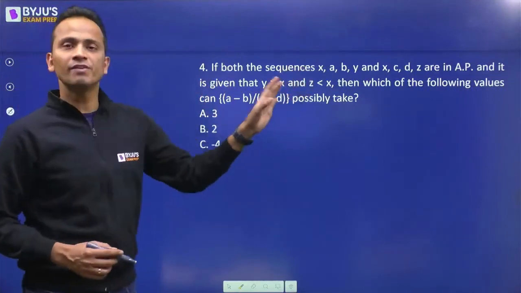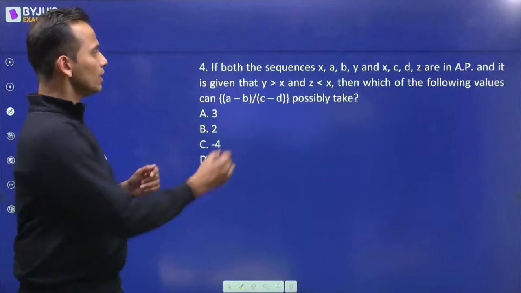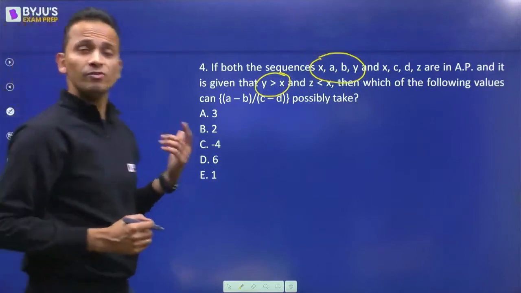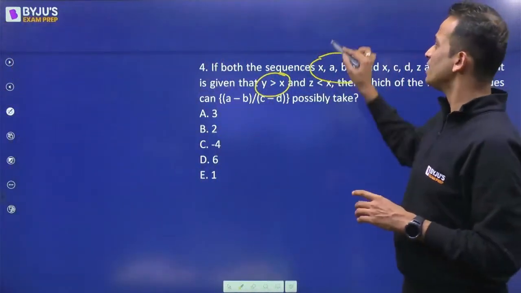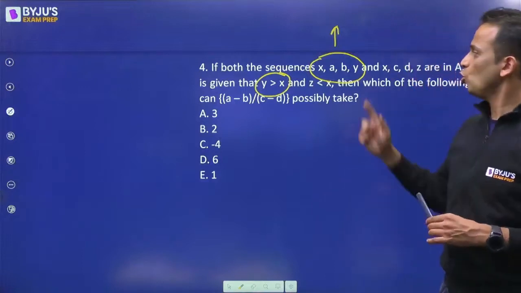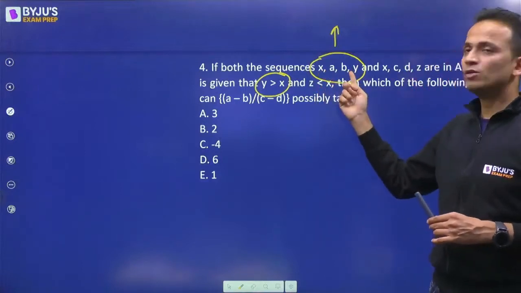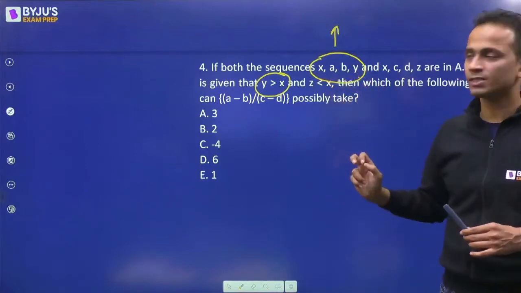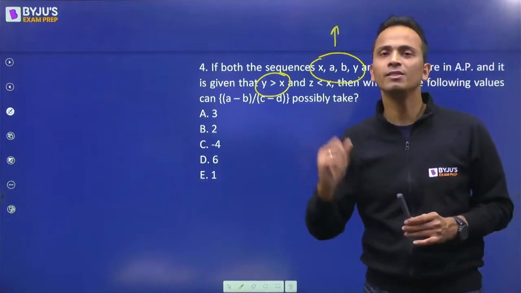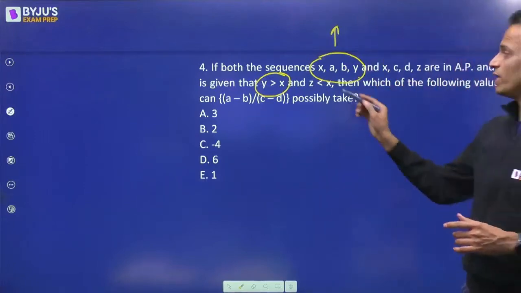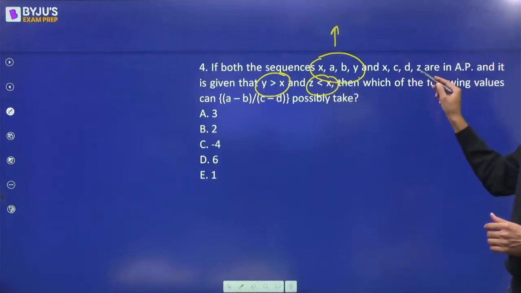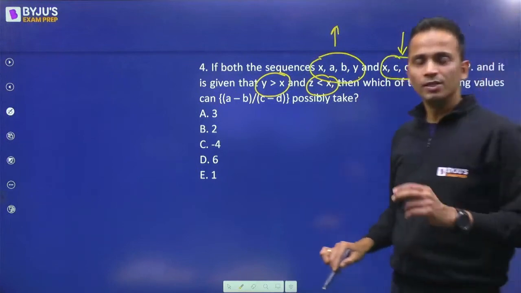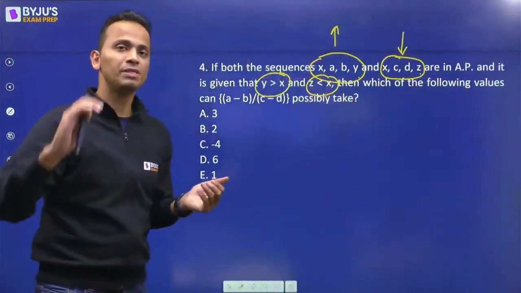Now both the sequences given are arithmetic progressions, and for the first sequence you are given that y is greater than x. Now if y is greater than x, I can say that this is an increasing AP. So a will be greater than x, b will be greater than a, y will be greater than b. Talking about the second one, z is less than x. If z is less than x, this AP is a decreasing AP. So the first AP is increasing and the second AP is decreasing.